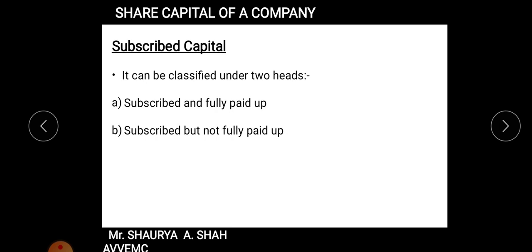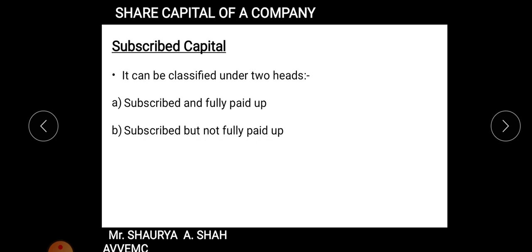The next thing is, students, subscribed but not fully paid up. Subscribed but not fully paid up means people have subscribed to our share but they have not fully paid up. So again when the company has called up the total face value of the shares but has not received it, that is considered as subscribed but not fully paid up. And again when the company has not called up the total nominal value of the shares but they have called up a certain amount, then it is also subscribed but not fully paid up. I hope it is clear to each and everyone, right?